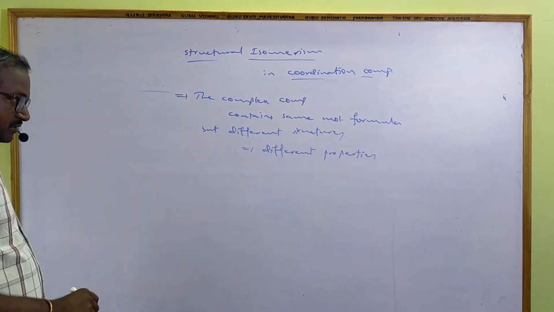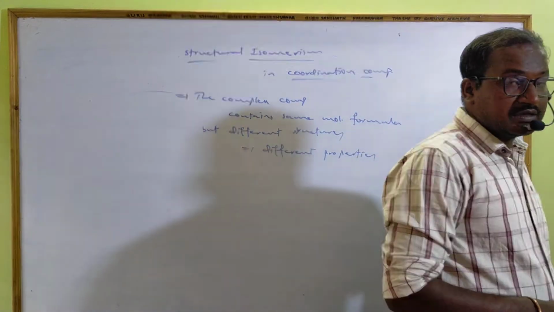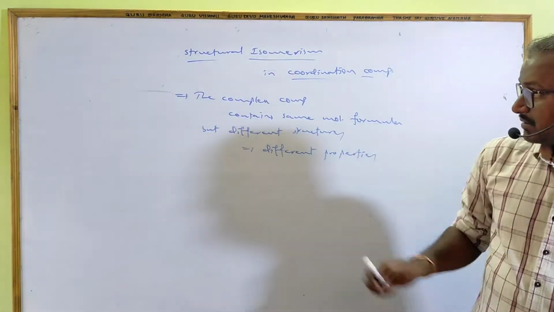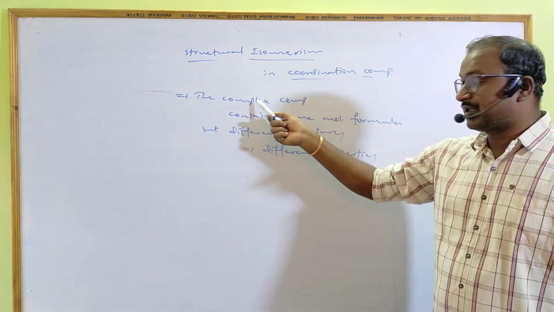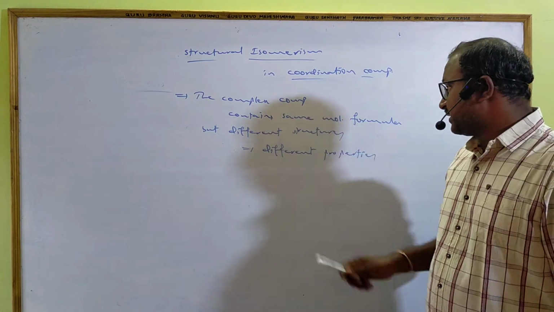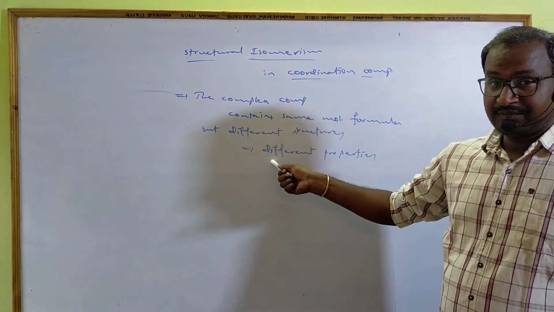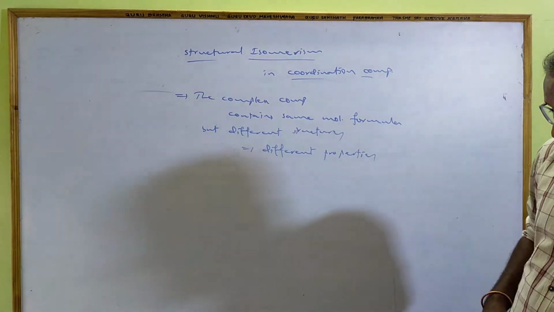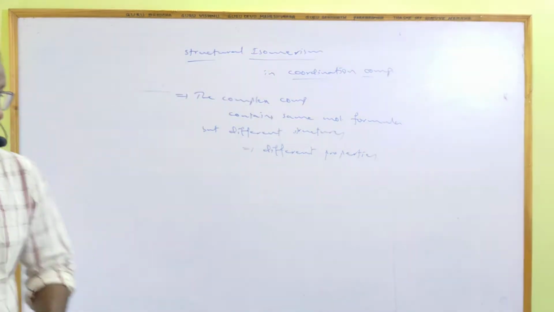Those complex compounds are called structural isomers. Here I am explaining coordination compounds, that's why I am taking complex compounds as examples.